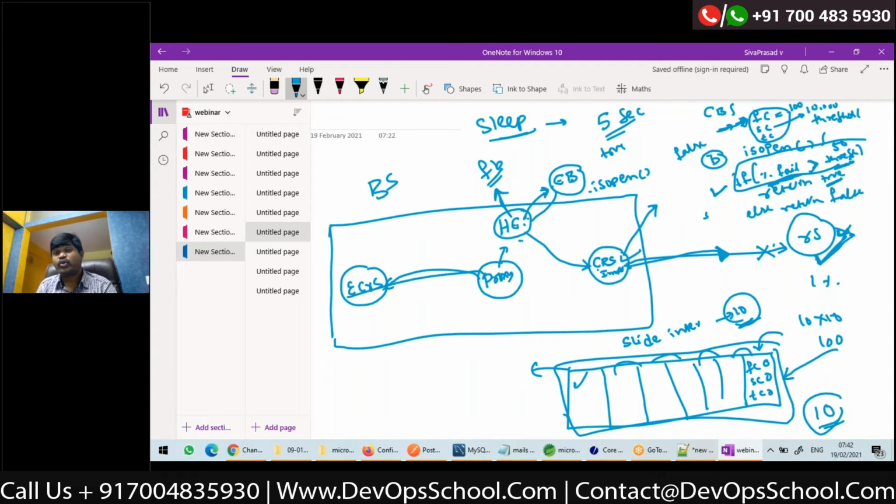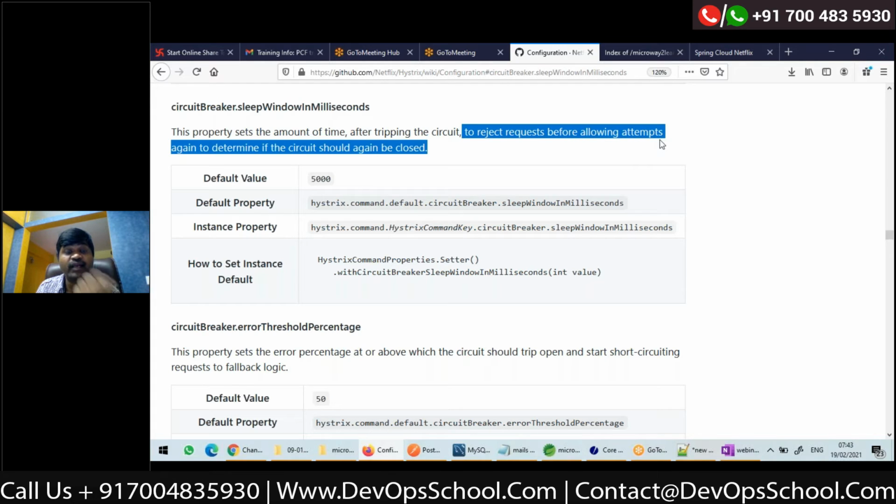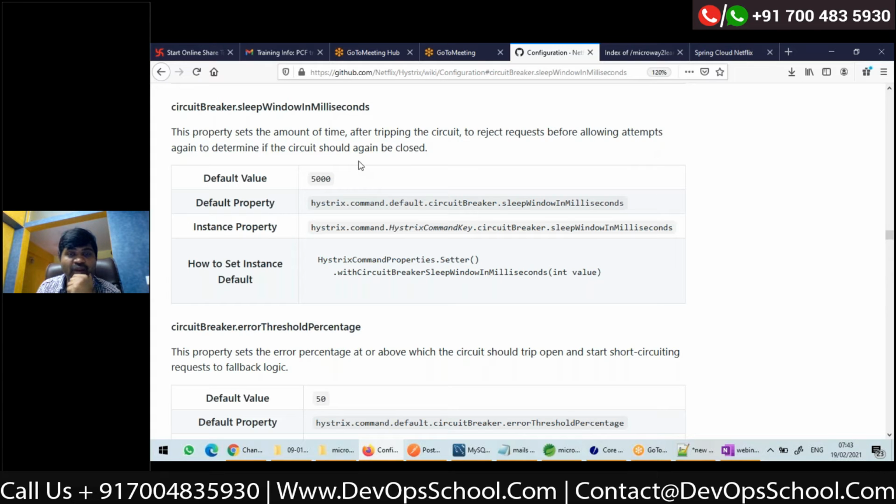So once the circuit is open, how long do you want the calls to not go through? That is nothing but the sleep interval. This property sets the amount of time after tripping the circuit to reject requests before allowing attempts again to determine if the circuit is closed again. This is the one, right? By default, it is 5 seconds, 5000 milliseconds.